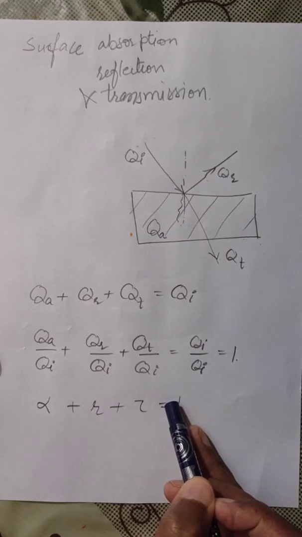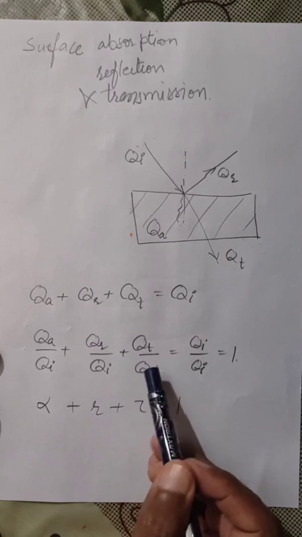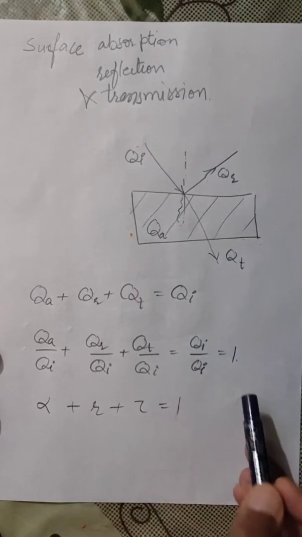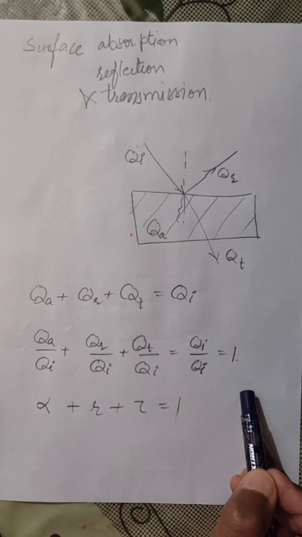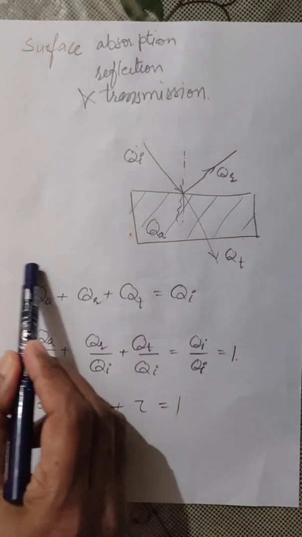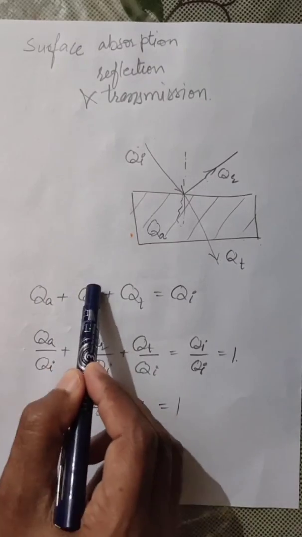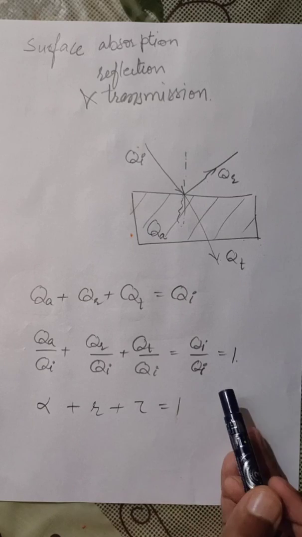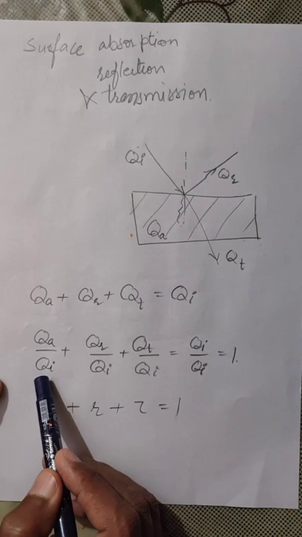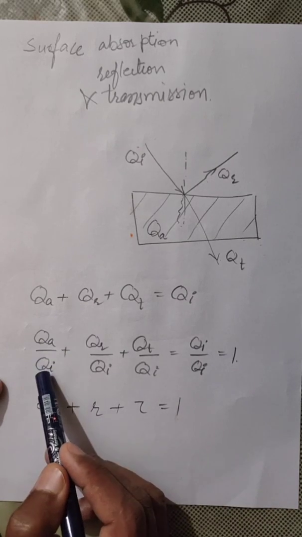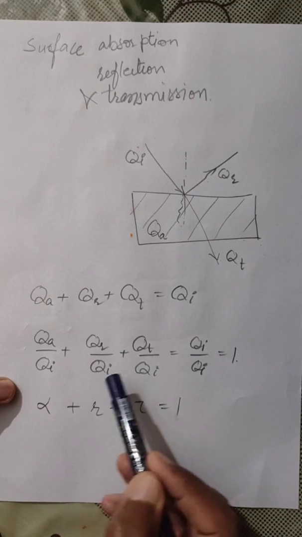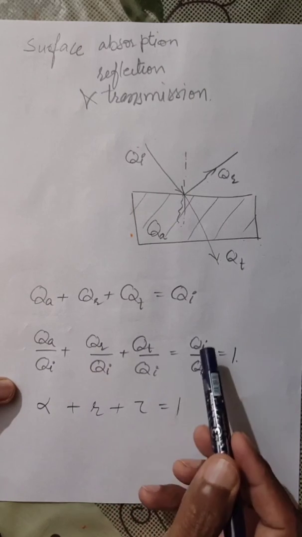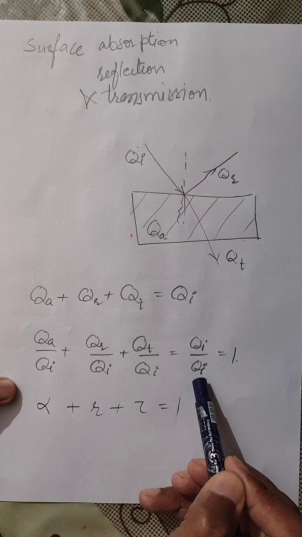In equation form, the incident energy Qi is the summation of energy absorbed, energy reflected, and energy transmitted. If we divide this equation by Qi, Qa divided by Qi, Qr divided by Qi, Qt divided by Qi will be equal to Qi divided by Qi.